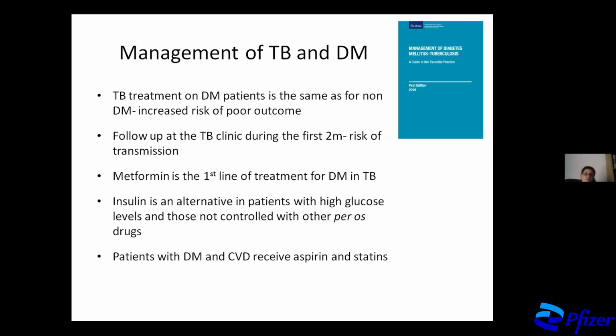So in the management of TB and DM, TB treatment in DM patients is the same. We don't change a thing. What we should take into account, for lowering the risk of transmission, is that patients who have both diseases should initially be followed up at the TB clinic, at least for the first couple of months. Metformin is the first line of treatment because it doesn't interact with the anti-TB drugs. Insulin is an alternative regimen, also in patients with high glucose levels, and those who cannot be controlled by other oral drugs.